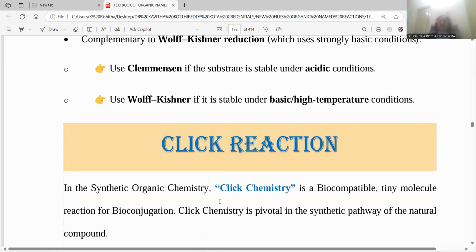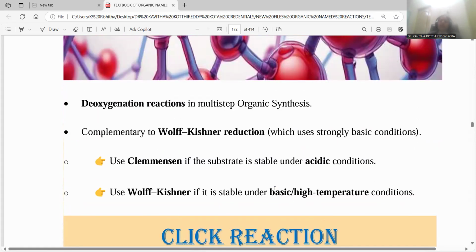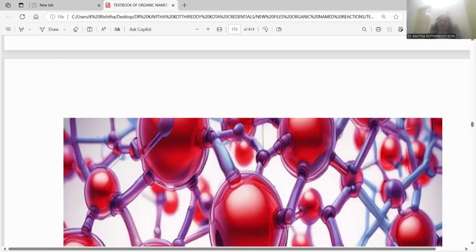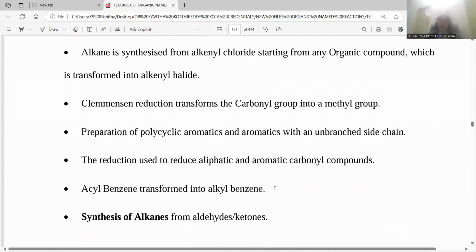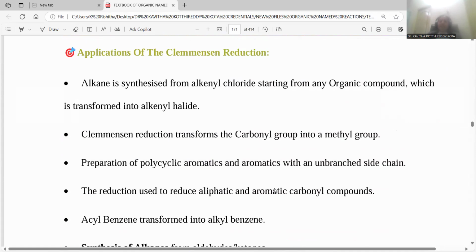In the next session we will discuss the click reaction, right? So the click reaction will be the topic for the next session. Hopefully this is informative, and moreover you got contentful information in this session regarding organic named reactions. We are going to complete A to Z organic named reactions in alphabetical order.